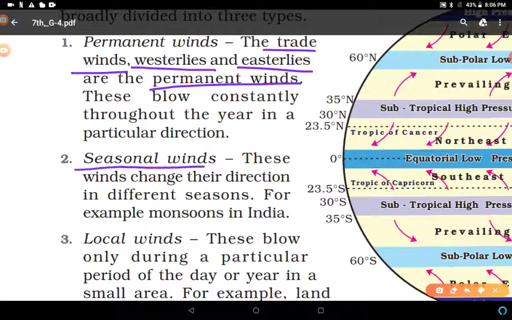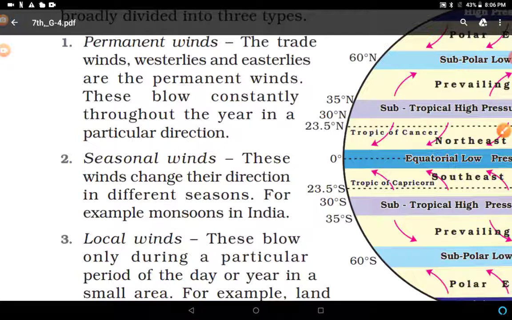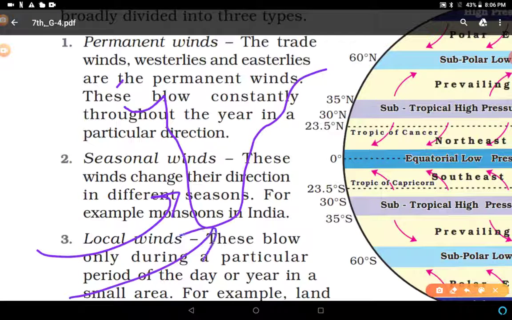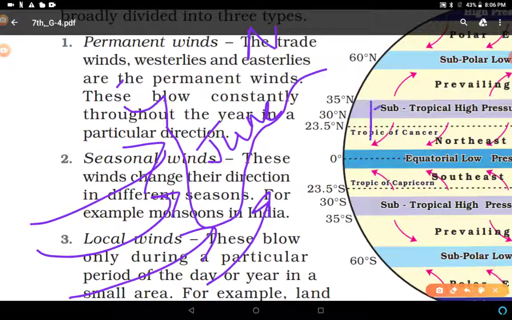Seasonal winds take their directions according to the seasons, like monsoon. You can understand with the help of this map. This is the map of South India, right? In this way, the monsoon comes from this side, southwest, right? So these are monsoon winds in a particular season. They blow from southwest to northeast. Clear? Northeast, this direction.